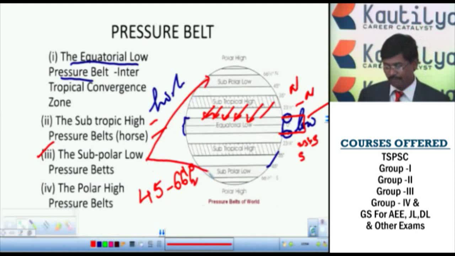It extends from 45 degrees up to the Arctic Circle in the north, and from 45 degrees up to the Antarctic Circle in the southern hemisphere.